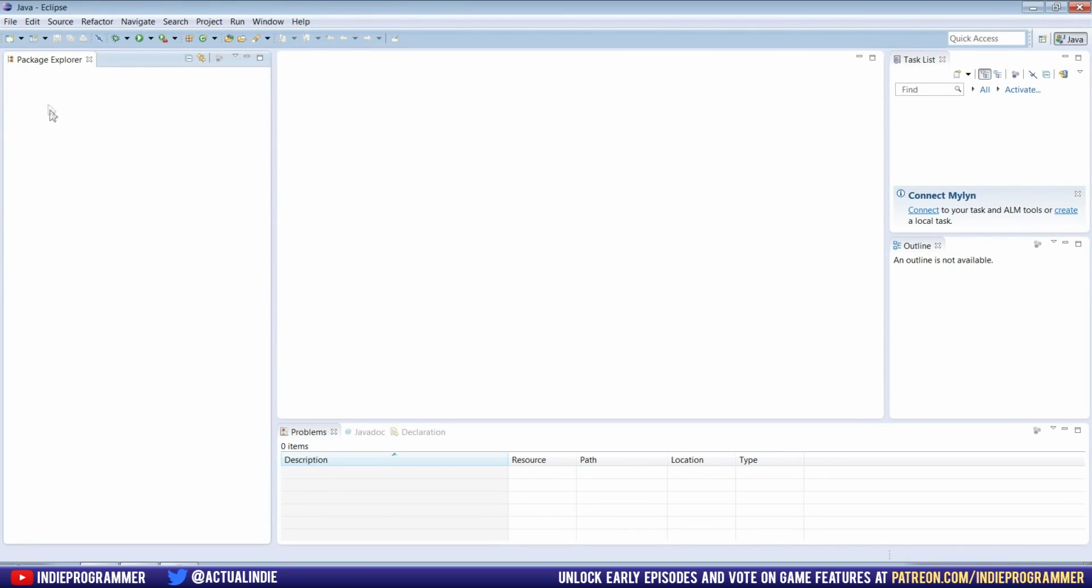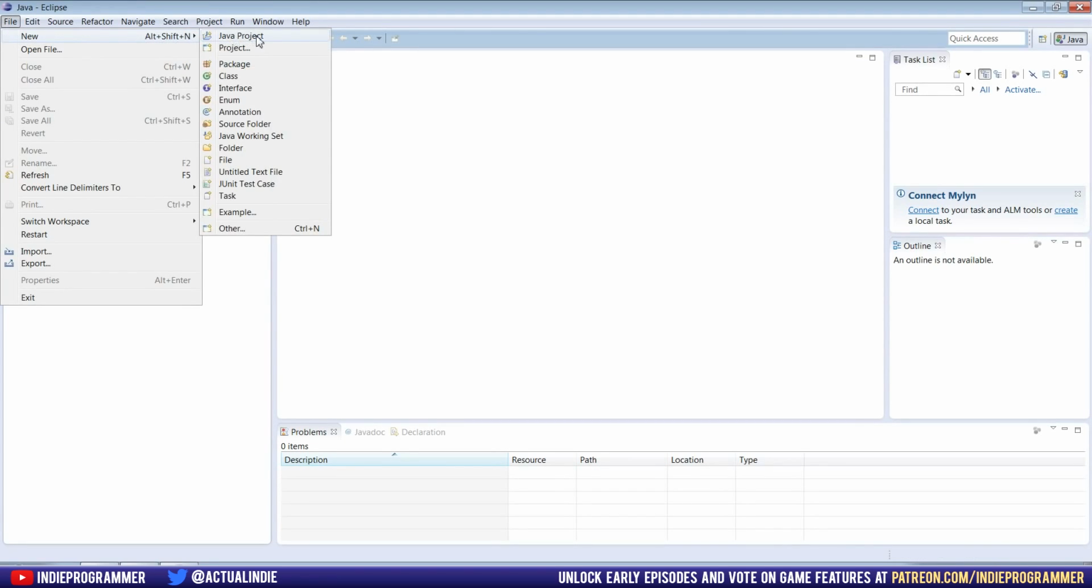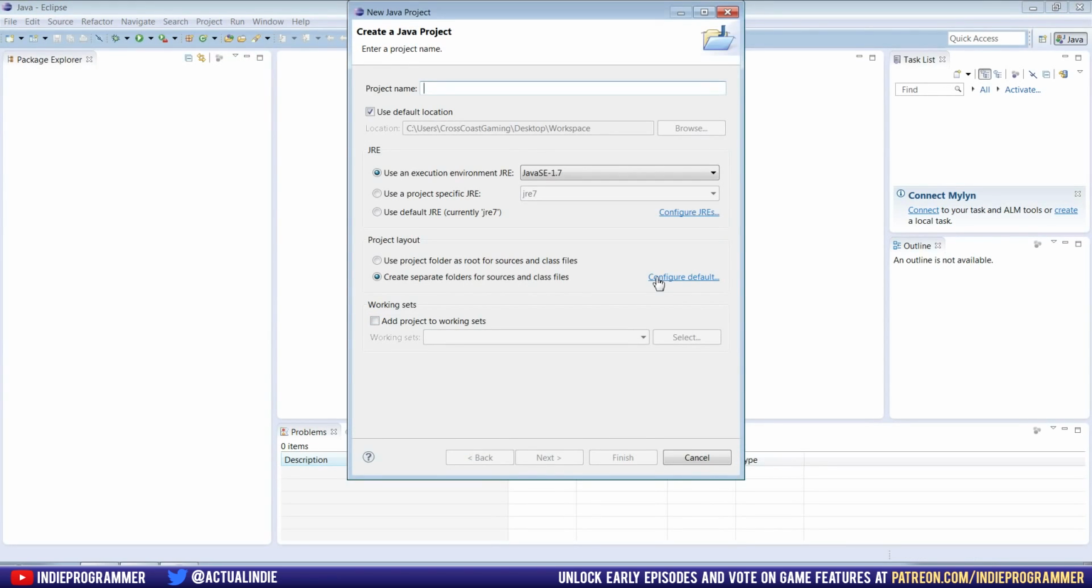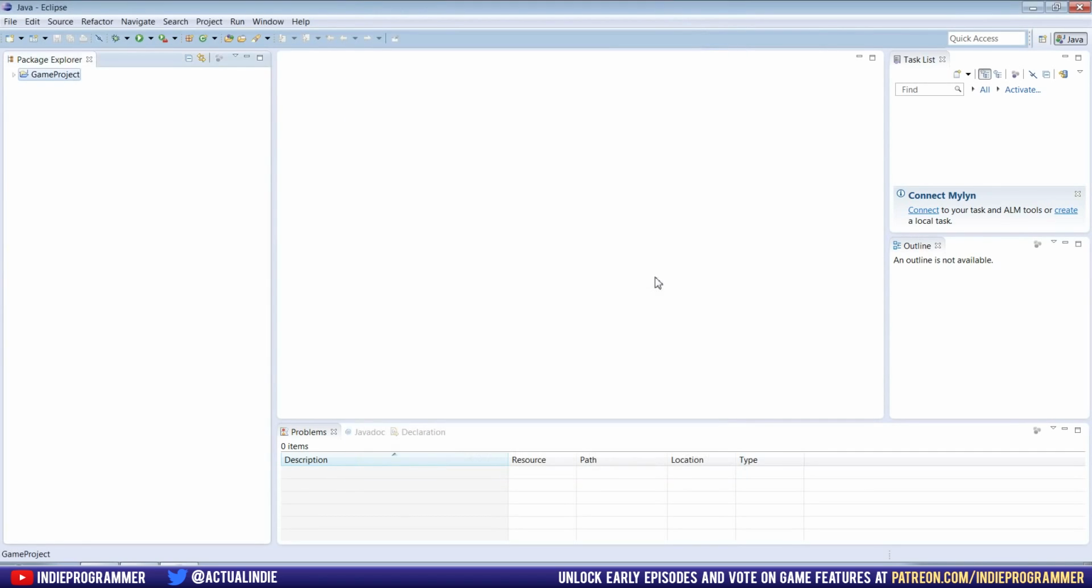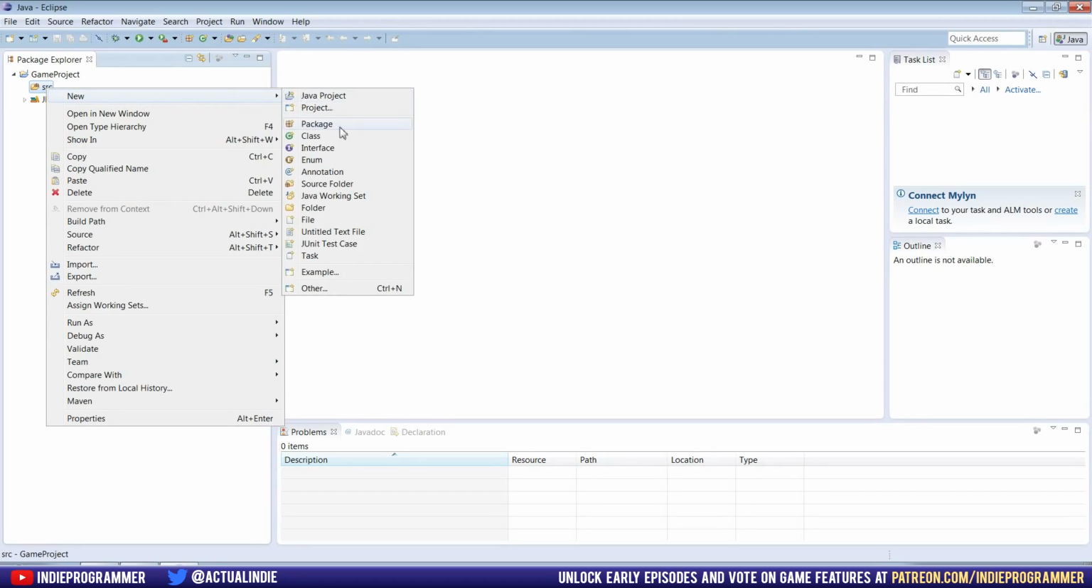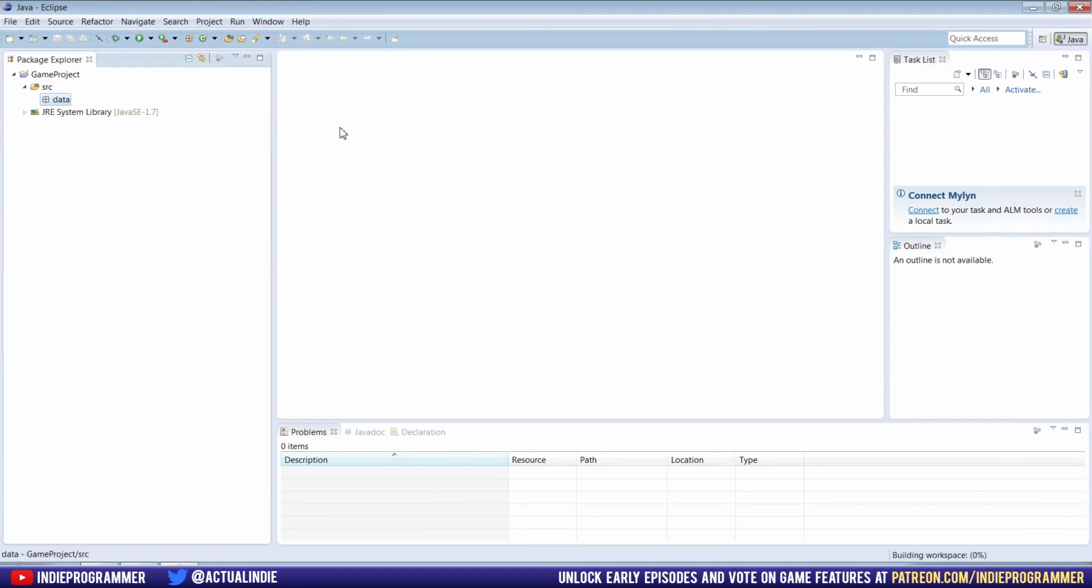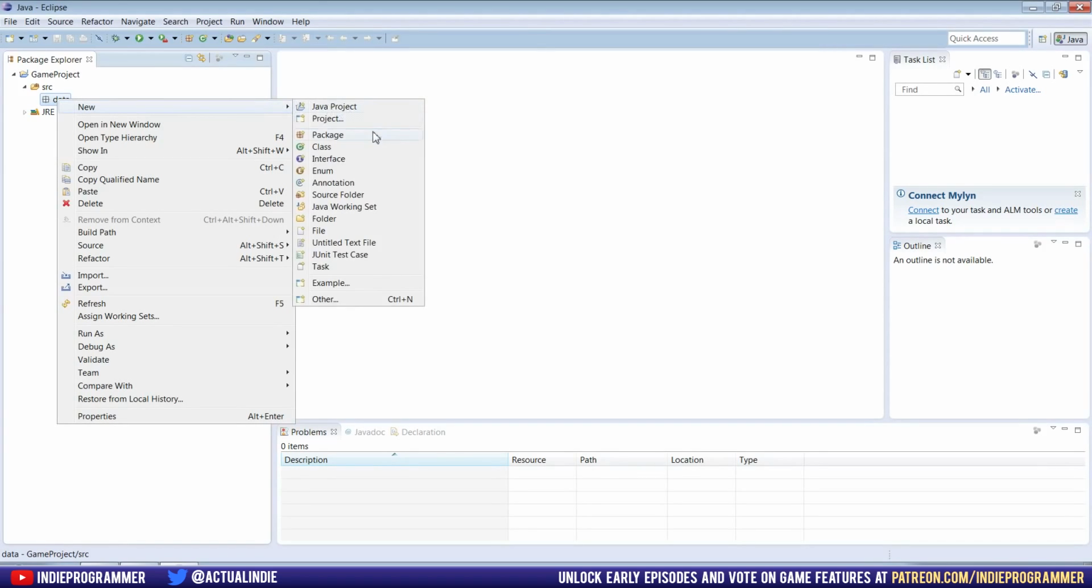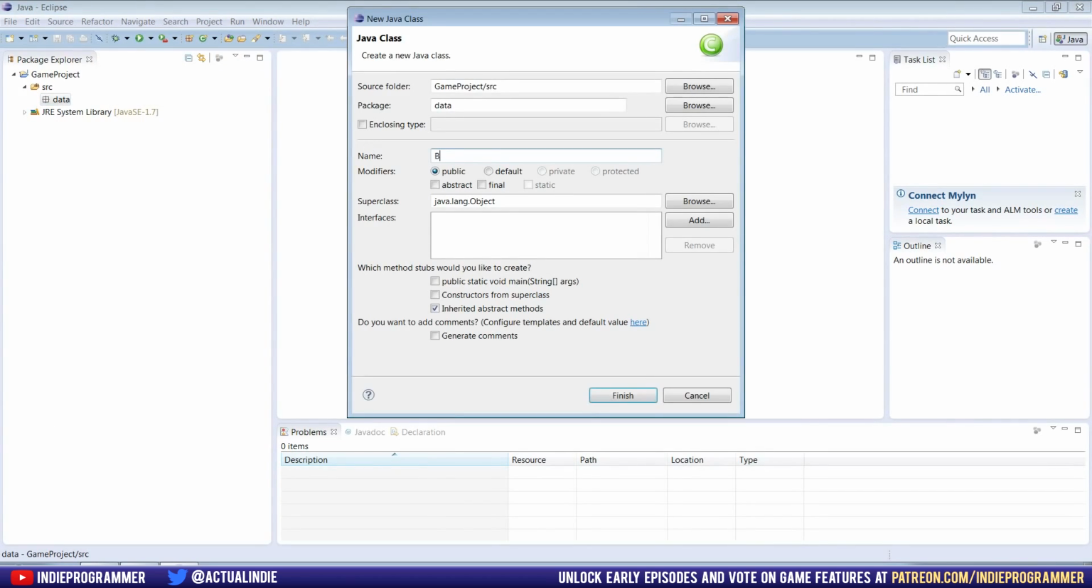Alright, now once you're in here, we're going to make a new Java project, and I'll just name mine Game Project. Inside the src folder, we're going to make a new package called Data, and inside of that, a new class called Boot. And Boot is going to be our main class.